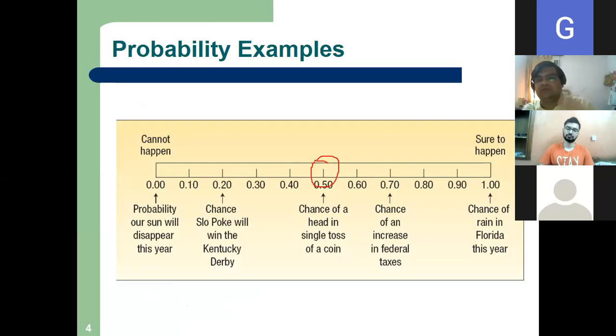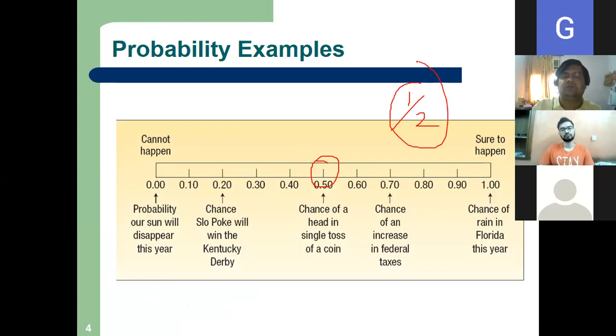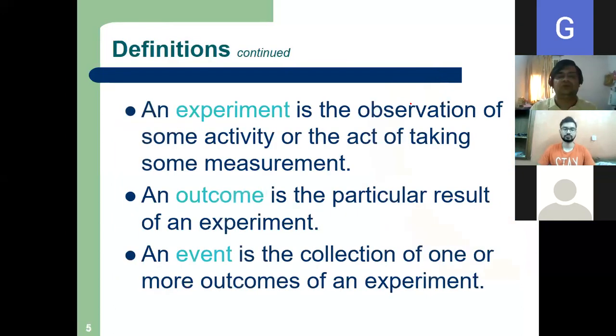It was 50%, if you remember, 1 by 2. It comes from the definition of probability: the number of favorable outcomes divided by the total number of outcomes. So some definitions we need to know.